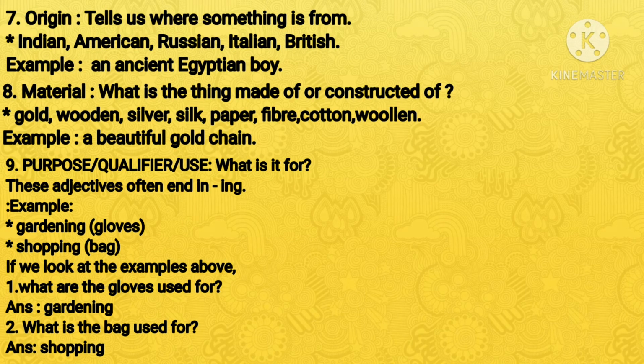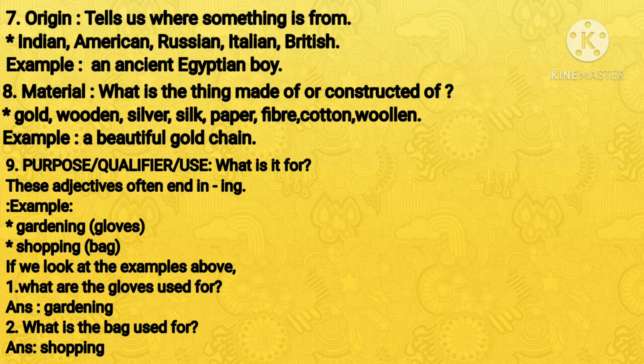Origin tells us where something is from. Some examples of adjectives referring to origin are Indian, American, Russian, Italian, British.